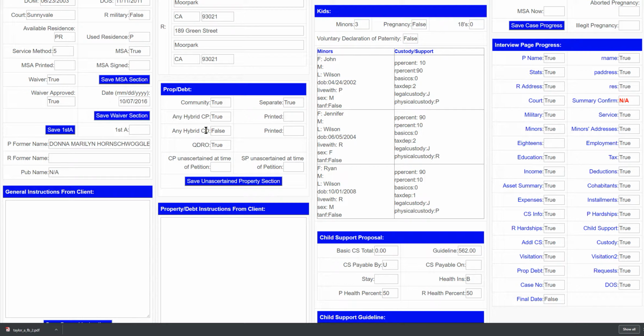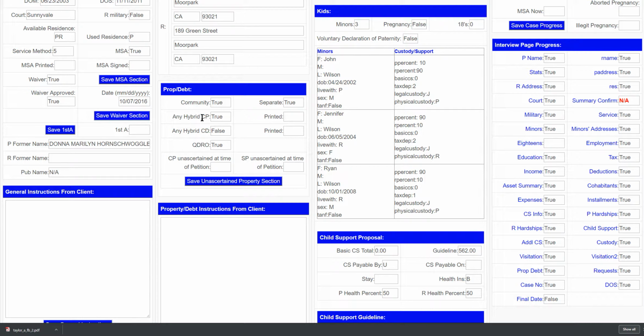Hybrid simply means it's not a piece of property or a debt that is going to be assigned and awarded completely to one party or divided 50-50, such as in a sale, though not necessarily in a sale.